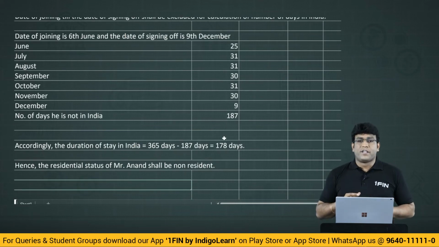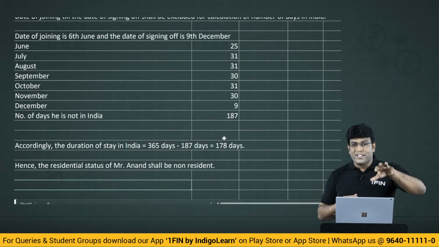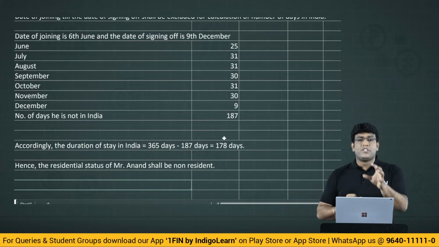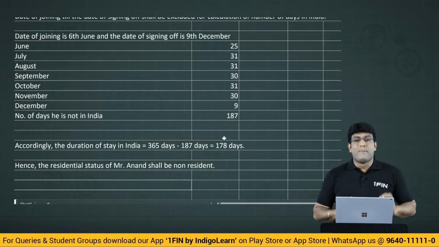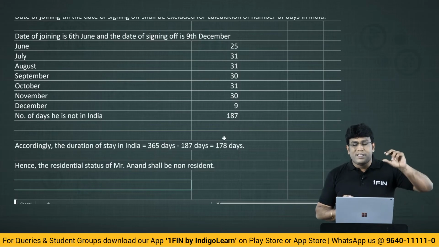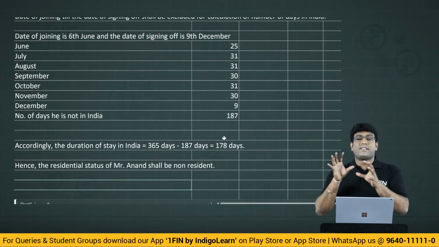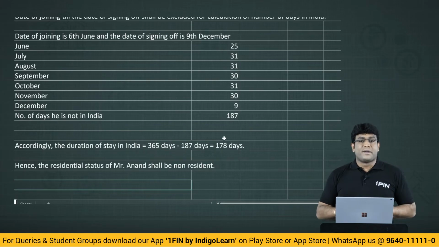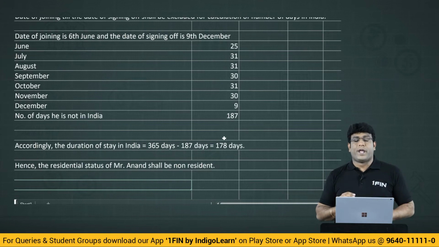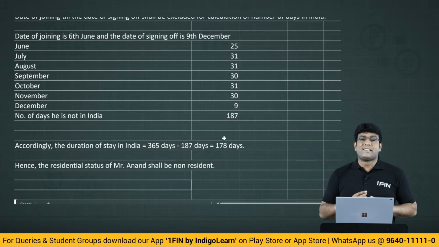This question is very comfortable and very interesting question. Generally, we always try to calculate how many days the individual is in India. But this kind of question where individual is an Indian citizen who is leaving India as a member of crew of an Indian ship which is foreign bound, we are trying to calculate how many days he is not in India. So from total 365 days, we are reducing how many days he is not in India. The balance days is nothing but he is in India. And that balance days, if it is 182 days or more, only then he is regarded as a resident. If not, he will be regarded as a non-resident. That's the story of this interesting example, my dear friends.